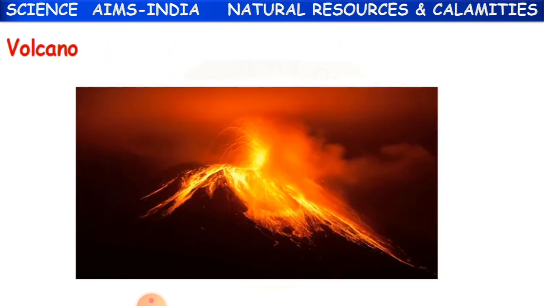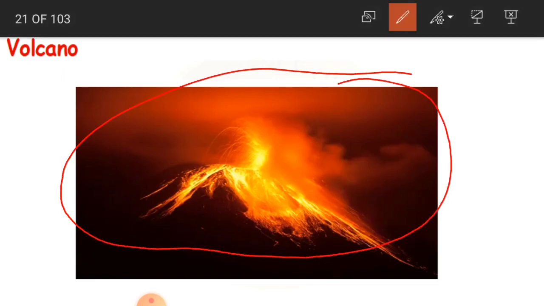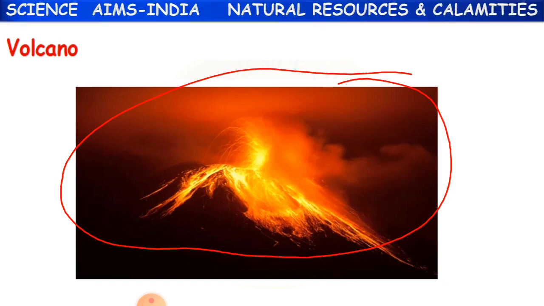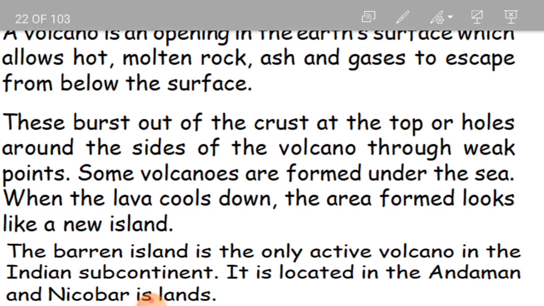Okay, now the another disaster. What is that? Natural disaster, it is volcano. Have you seen here in the picture how the volcano is? It is so much terrified. You can see it's a hot liquid coming out of the earth. From the ground, the hot liquid is coming out to the surface of the earth. That is volcano. And a volcano is an opening in the earth surface which allows hot molten rock, ash and gases to escape from below the surface.